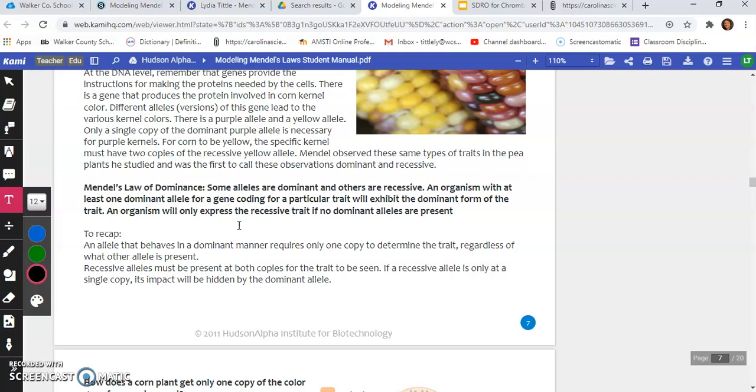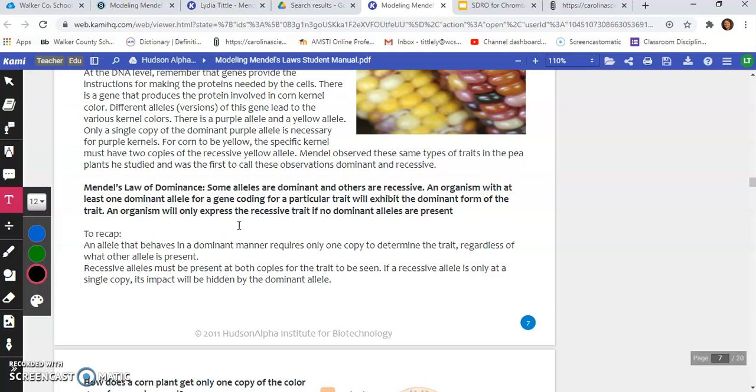And again, that would be like the eye color example I used a moment ago. If you inherited 2 dominant alleles, then you would definitely have brown eyes. If you inherited 2 alleles for blue eyes, then you would definitely have blue eyes. But if you inherited 1 allele for brown eyes and 1 allele for blue eyes, then the dominant trait, brown, would be the one that would show up. So to recap, an allele that behaves in a dominant manner requires only one copy to determine the trait, regardless of what other allele is present.